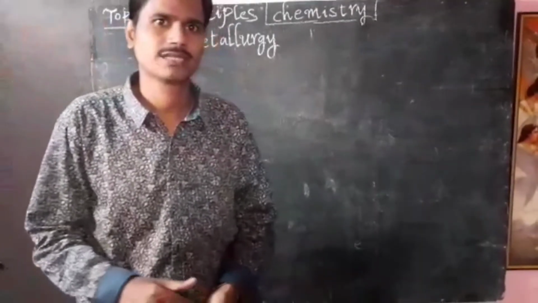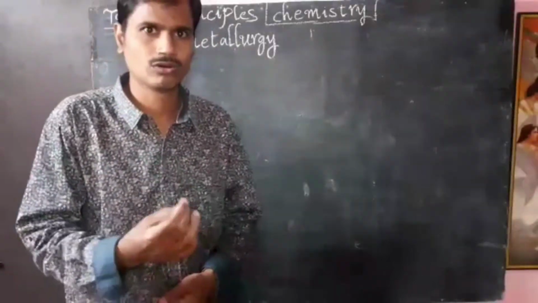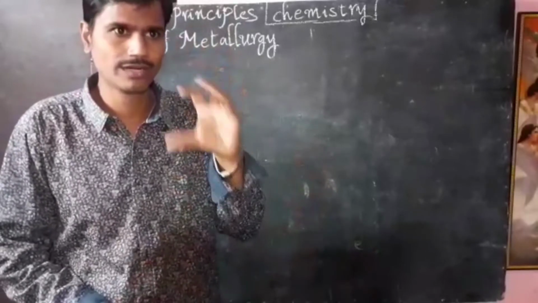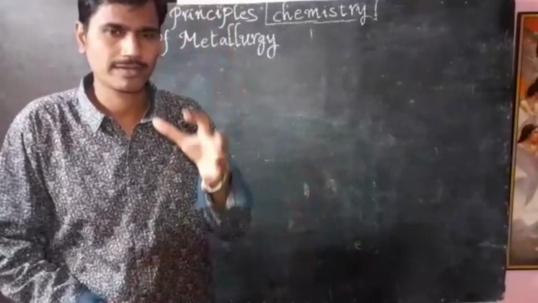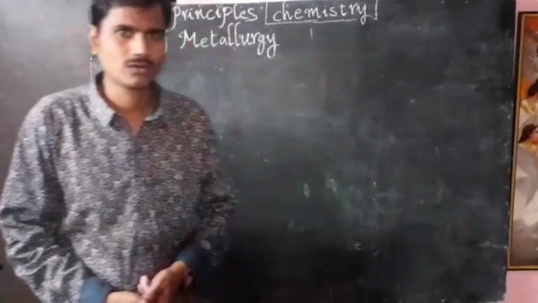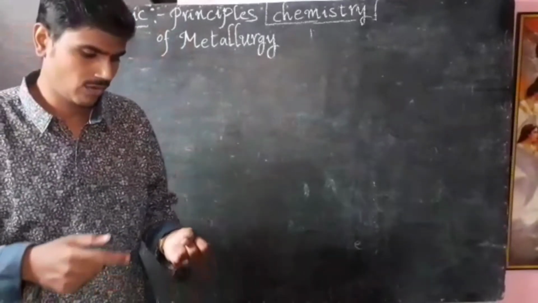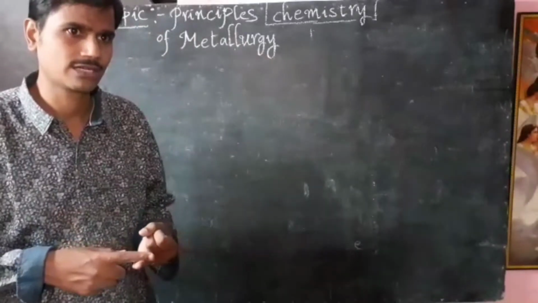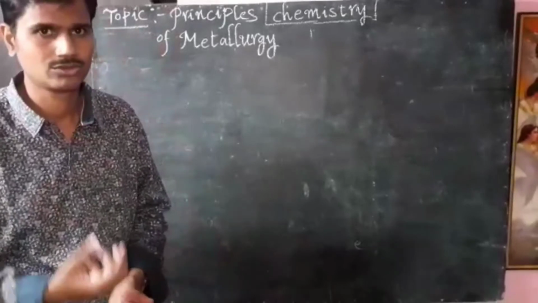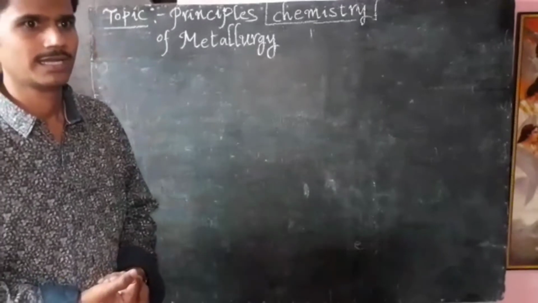In the last class we discussed metallurgy, minerals and ores. I wrote some metal ore names and their chemical formulas, and what metal we can extract from each ore. Today we are going to discuss what are highly reactive, moderately reactive and less reactive metals, along with the methods available to extract the metal from the ore.